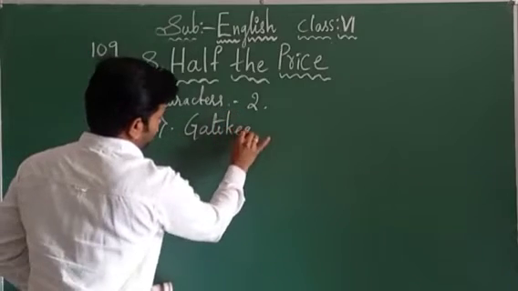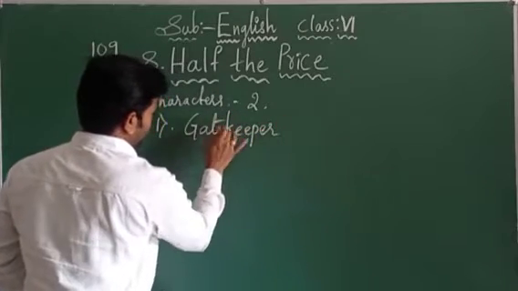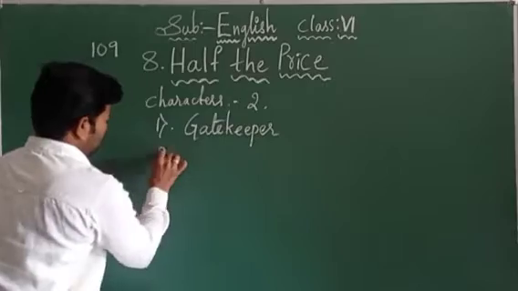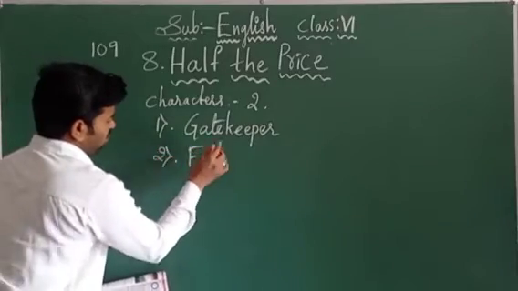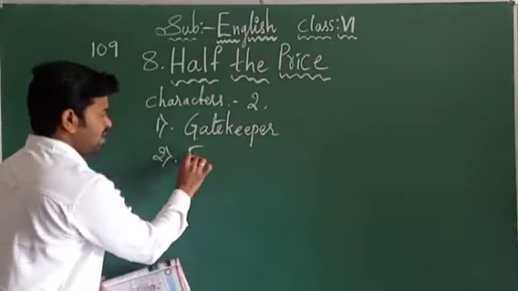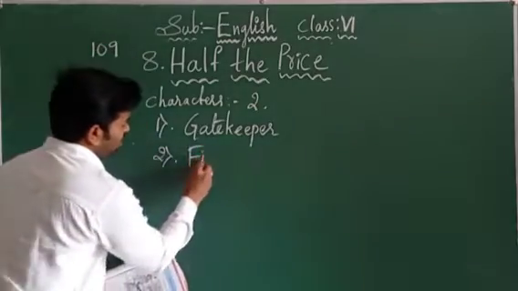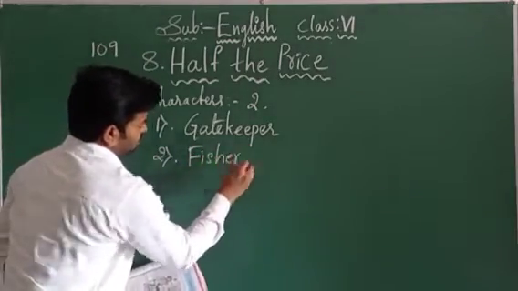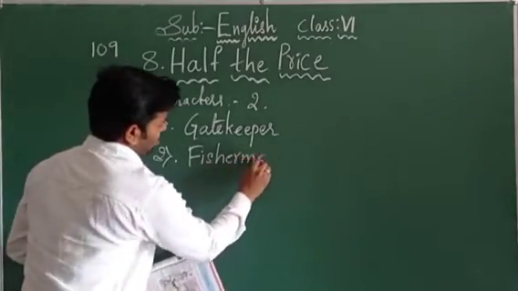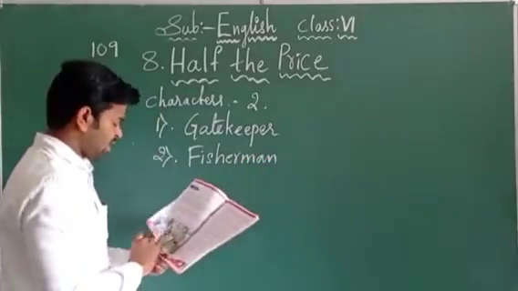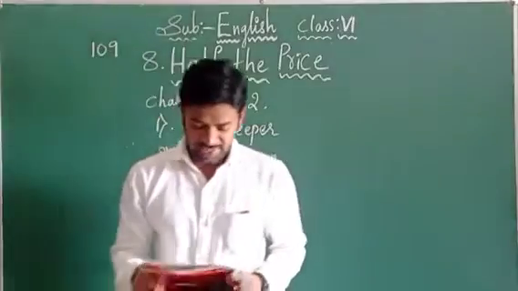The first one is the gatekeeper, right? And the second one is the fisherman. If you refer to the page, you will get the merchant. Who is that merchant? He is the fisherman. Right.